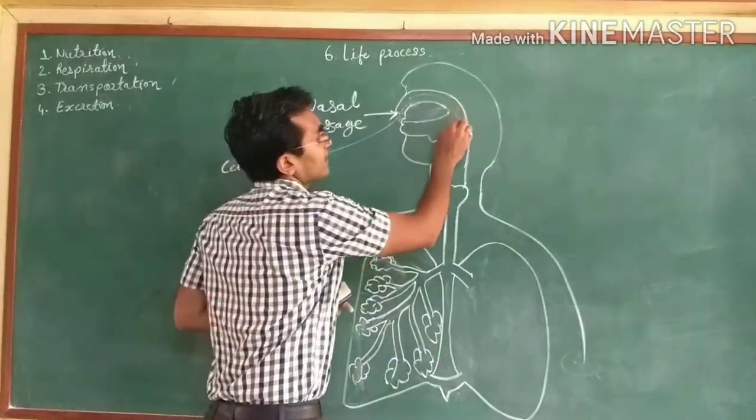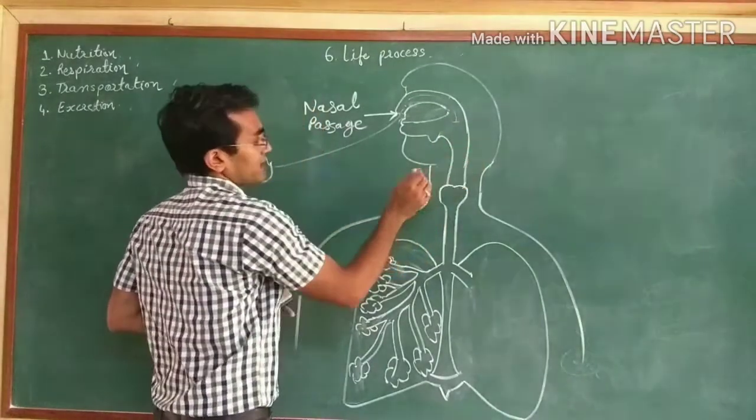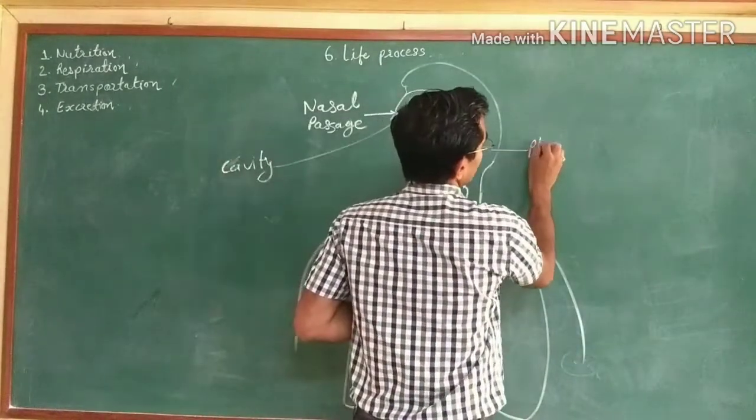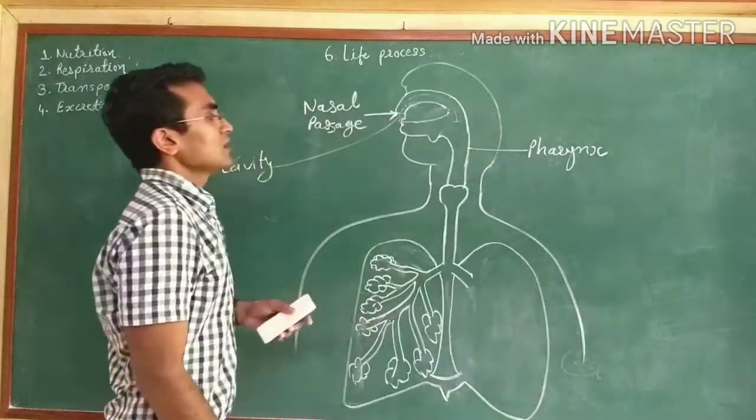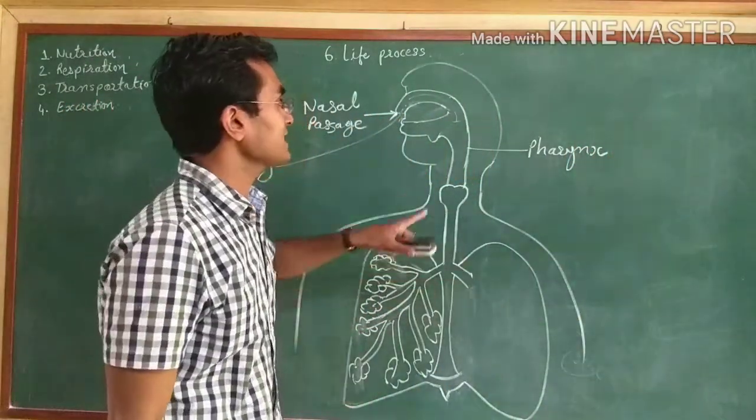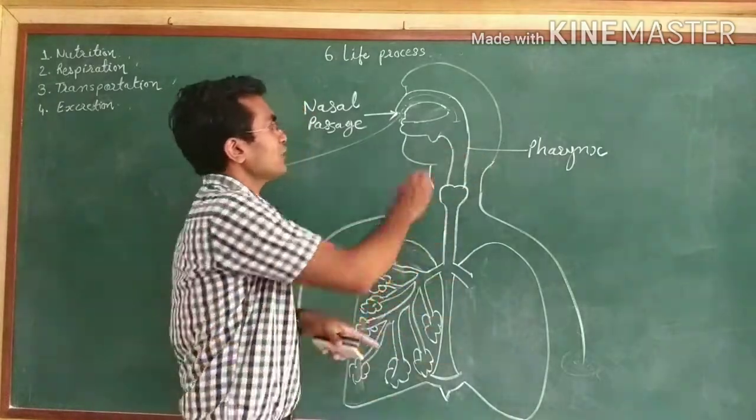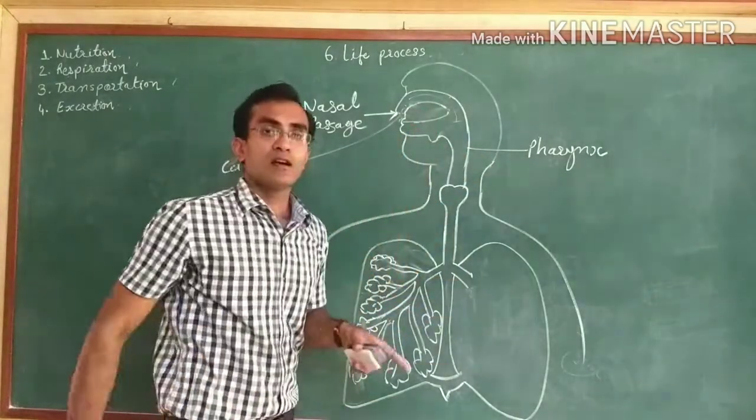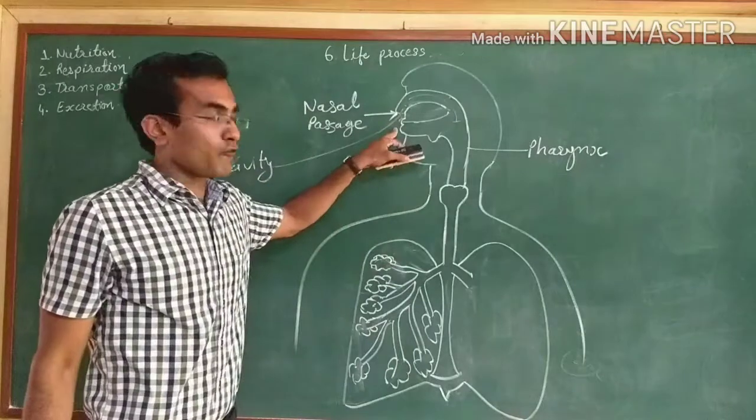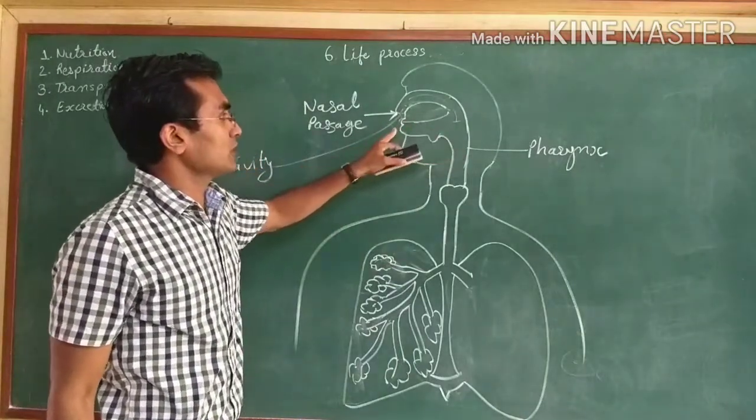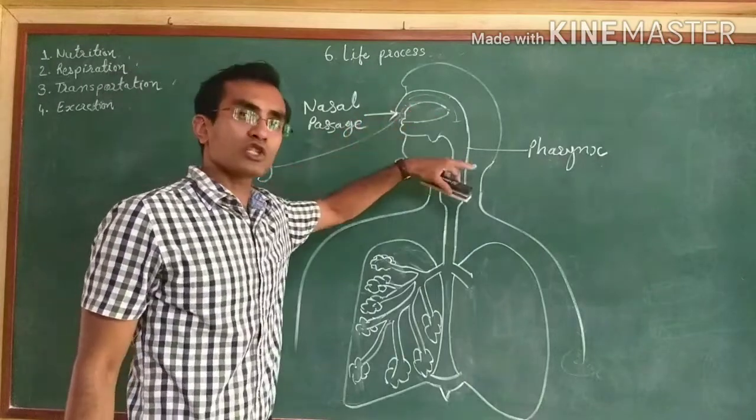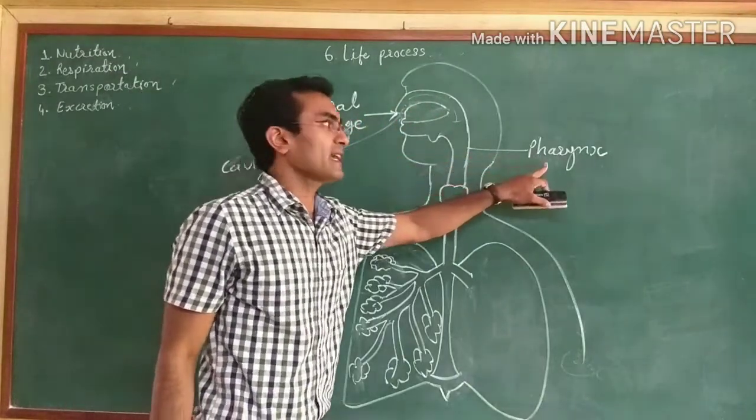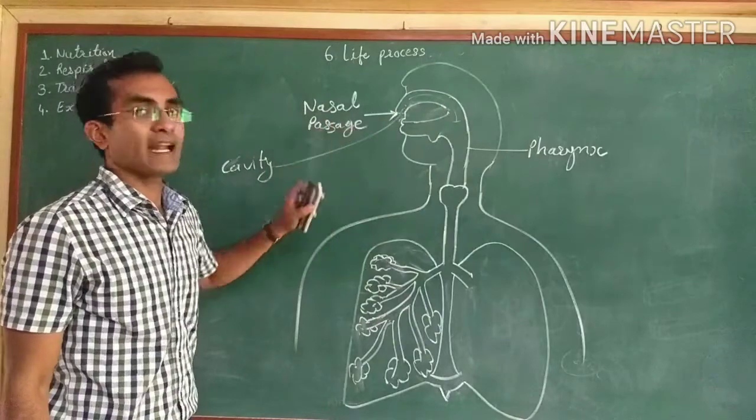Now this air has come into the pharynx. What is the pharynx? The pharynx is a common passage for food and air. Whatever food is entering from the mouth will also follow the same route, and air will also follow the same route. So the pharynx is a common passage for air and food.